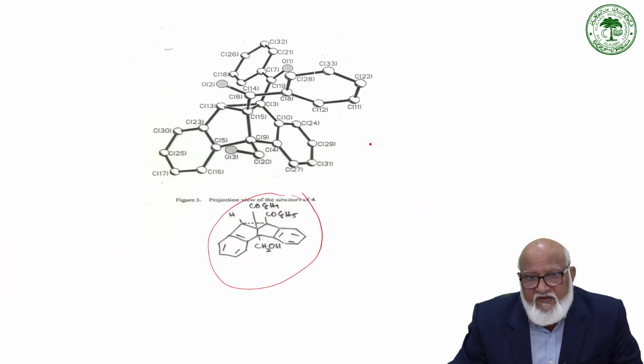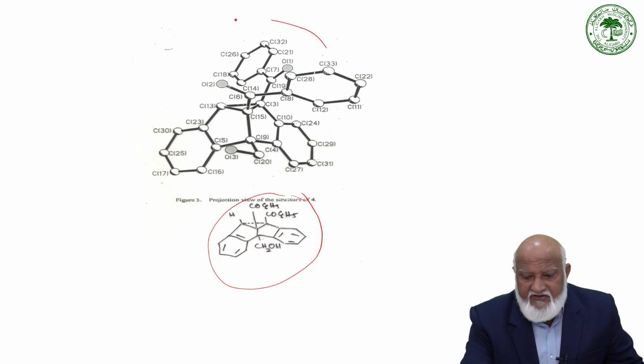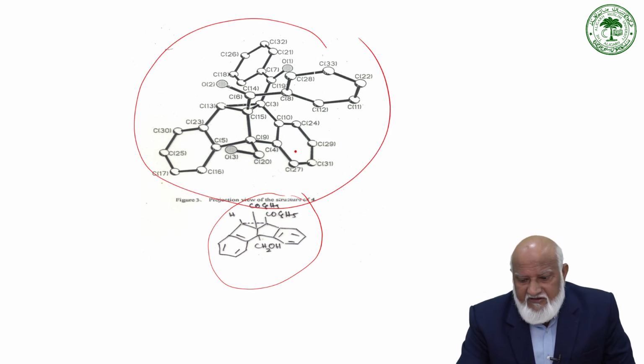The structure of this is well established by single crystal X-ray, and we can see that this is a 5-membered ring, there is another 5-membered ring, and this is a 3-membered ring.